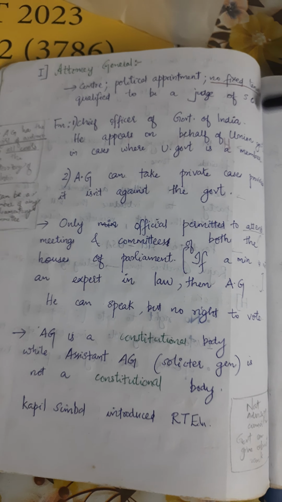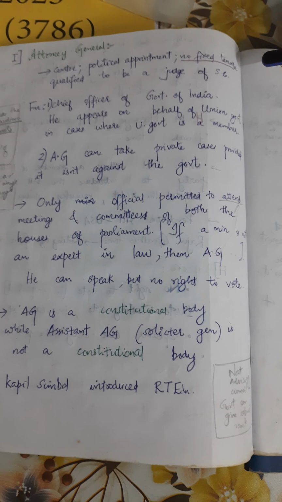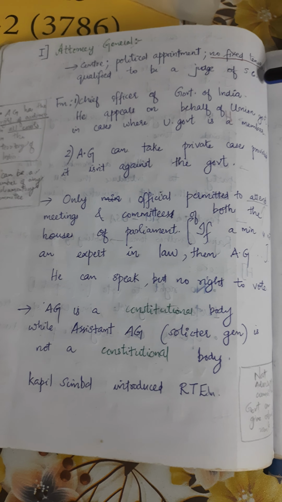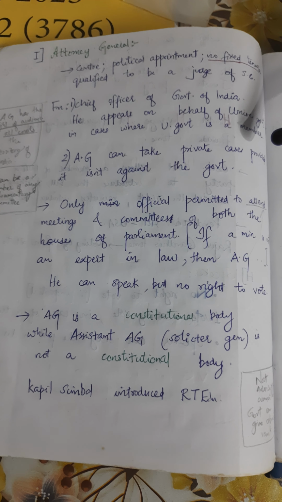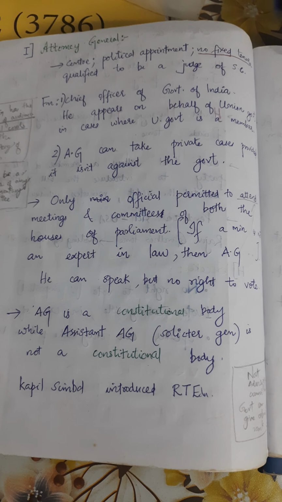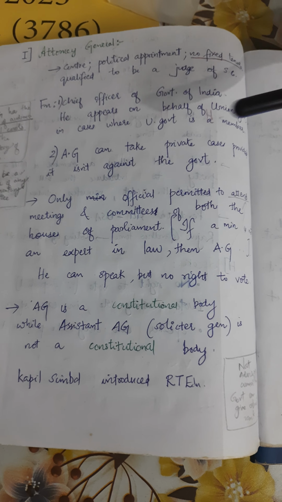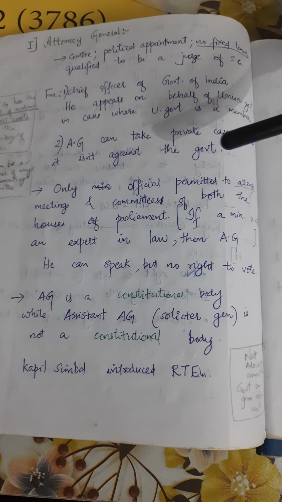Then the Attorney General of the Centre: a political appointment is done. No fixed tenure, qualified to be a judge of the Supreme Court. He is the chief legal officer of the Government of India. He appears on behalf of the Union Government in cases where the Union Government is a party. The AG can take private cases also, provided it is not against the government.